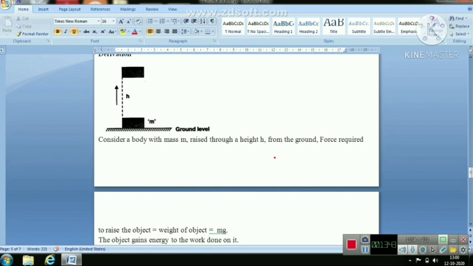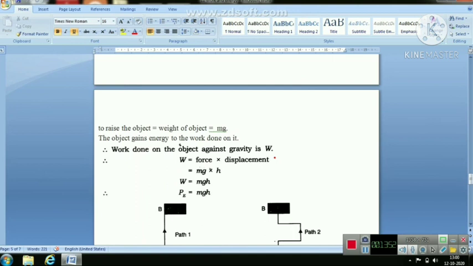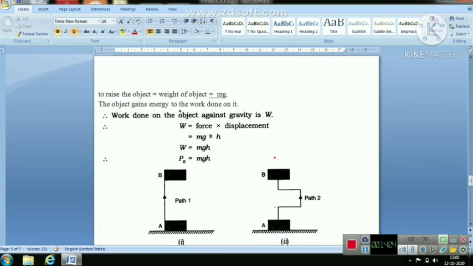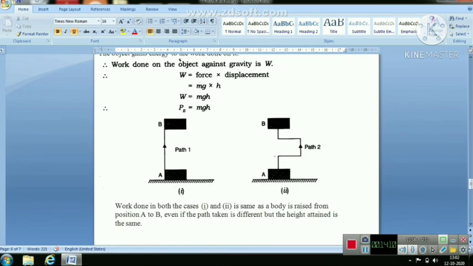Here this height is shown, and from the ground force is required to lift up or raise the object, and that force is nothing but the weight of the object. It means when we want to lift up the body, the force which is required to raise the object is equal to its weight. Work done in lifting of the object. We are lifting this object in two ways, in two paths, the first path and the second path. This is the first path, and here is the second path.